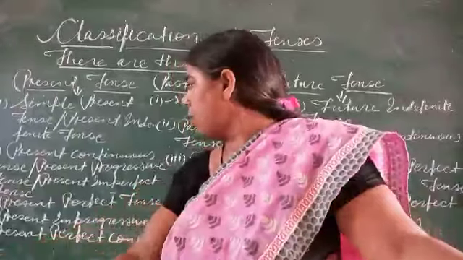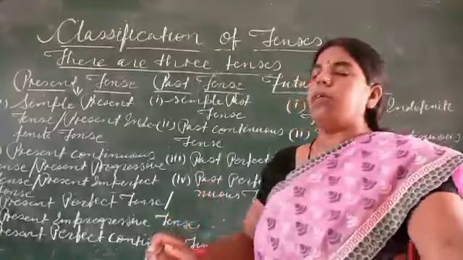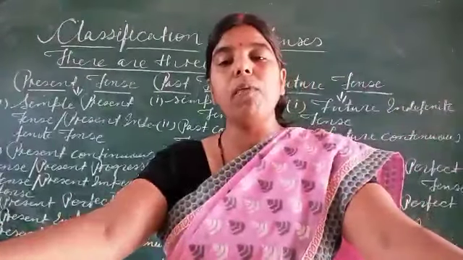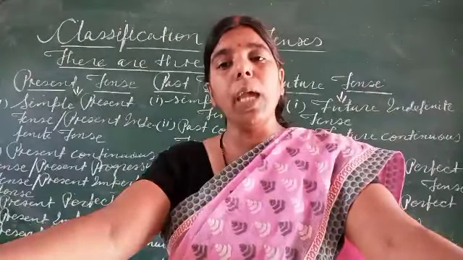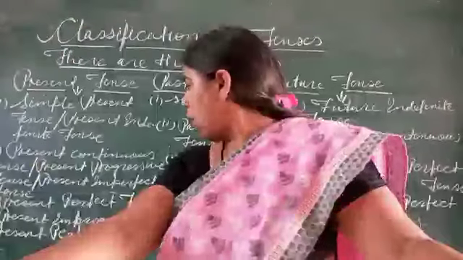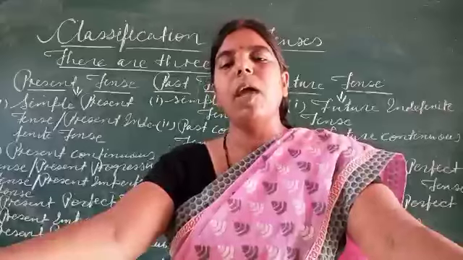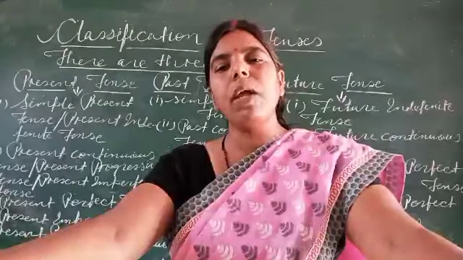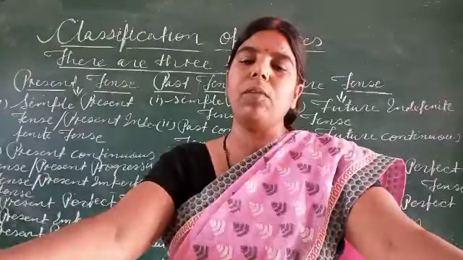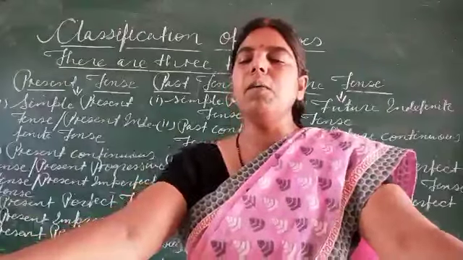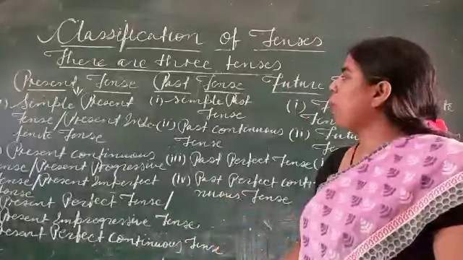Okay. After that, present perfect tense. We may say present perfect tense also present improgressive tense. And after that, present perfect continuous tense. Now, our second is past tense.